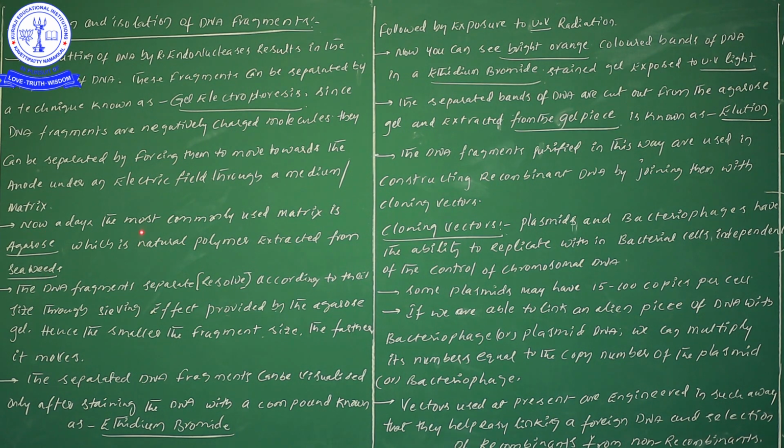Now you see, the most commonly used matrix or medium, here I have written matrix, but medium can also be taken, is obtained from agar. In rhodophycean members, what information have we seen? There agar can be obtained from Gelidium and Gracilaria. So there agarose can be obtained. This is commonly used as a matrix, agarose, which is a natural polymer extracted from the seaweeds. So seaweeds we have taken.